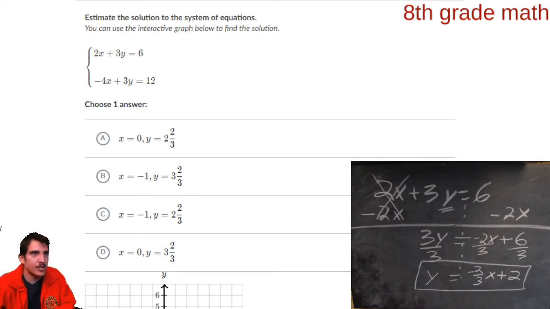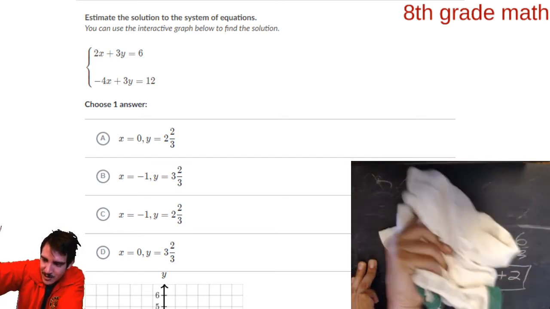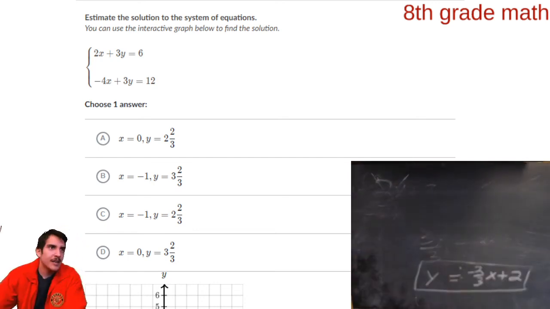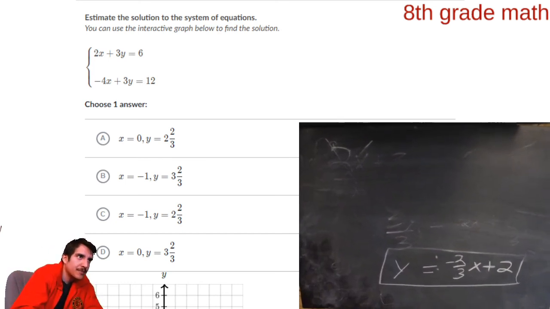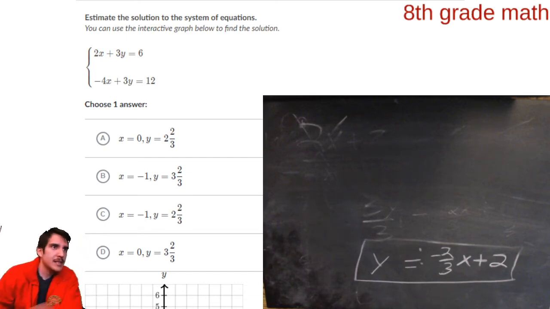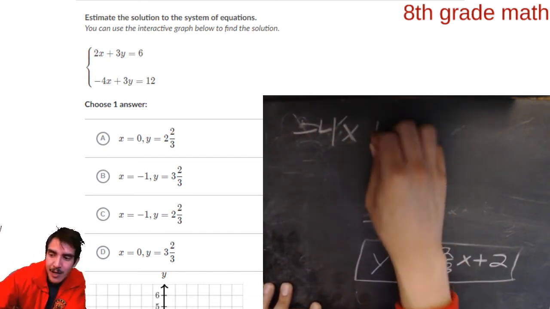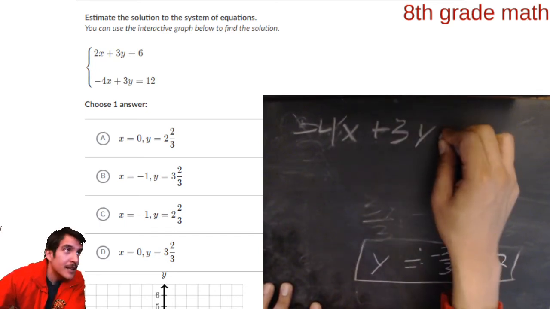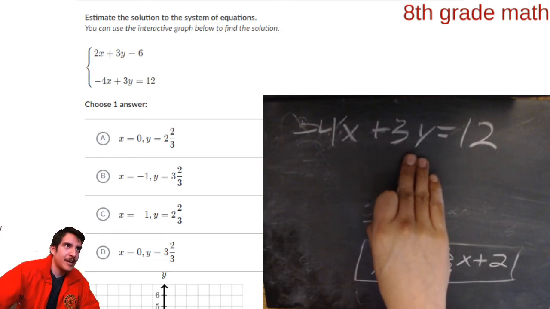So this is the first equation we're going to graph. That's why I'm going to put a box around it, and I'm not going to erase it because we need it. Okay? Second equation we need is, I'm going to enlarge this because I can. Let's do minus 4x plus 3y equals 12.